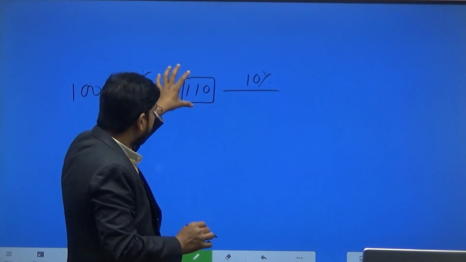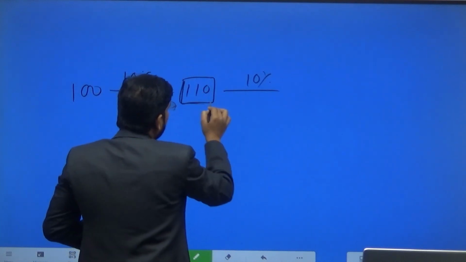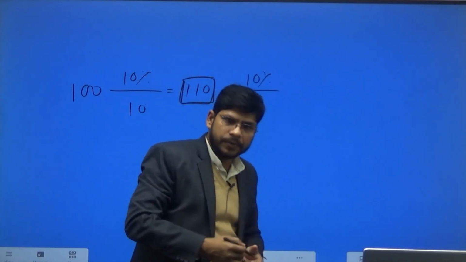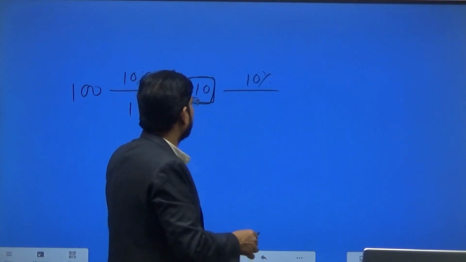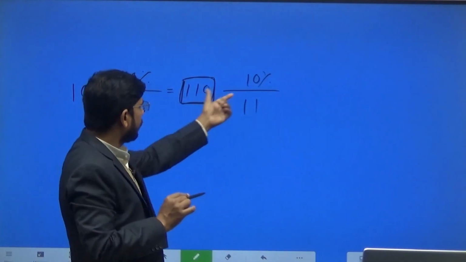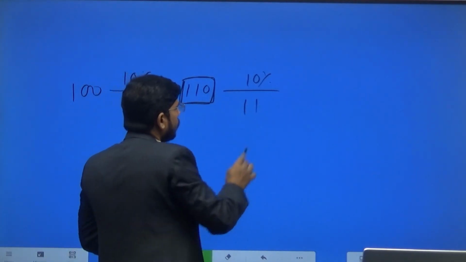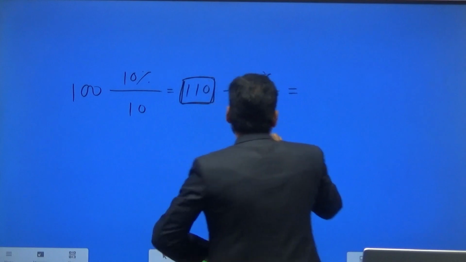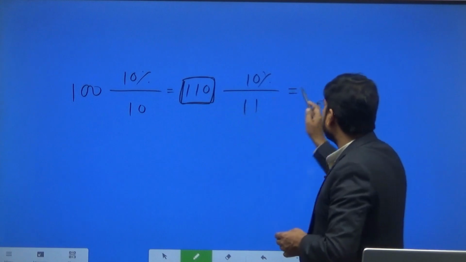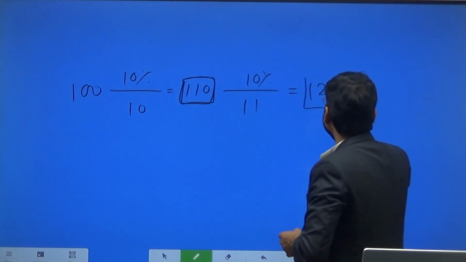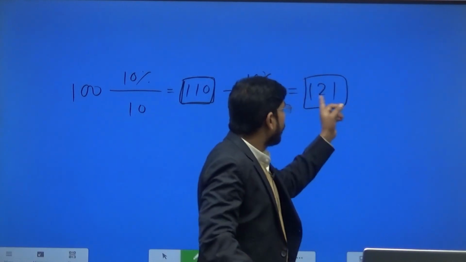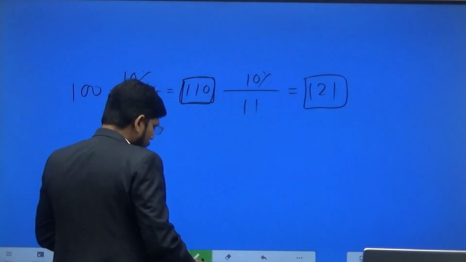Okay, in compound interest, this whole amount would work as the principal amount, and on this sum of money we have to give interest. So 10% of 110 will be 11 rupees. So the total sum will be 110 plus 11, which is 121. Okay, so after 2 years, how much amount do we have to return? 121. Okay, so what happened here?